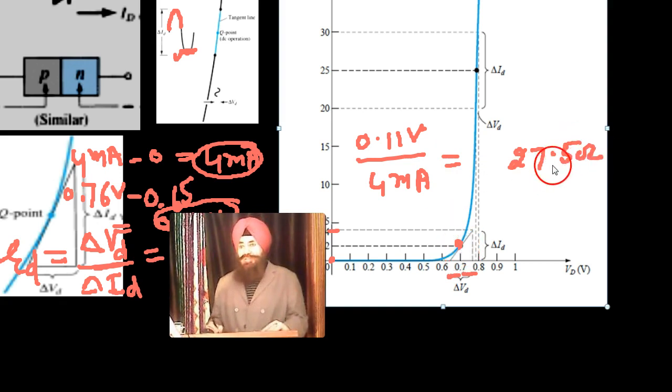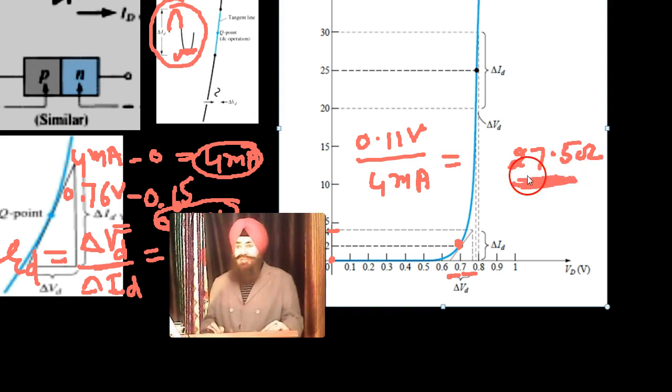So here the resistance is the AC resistance, meaning the varying resistance. When the signal arrives, the shift in resistance is 27.5 ohm. That is called the AC resistance about this point.